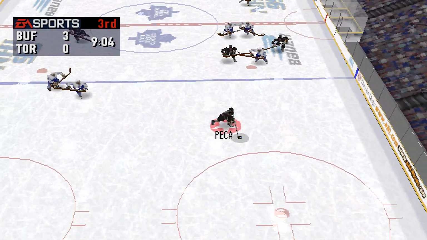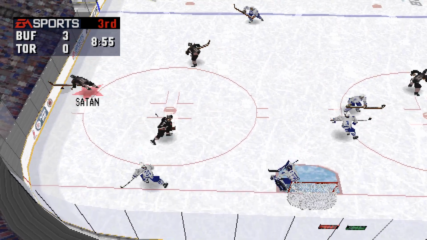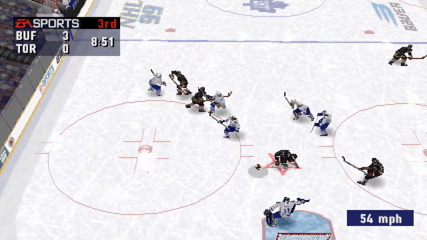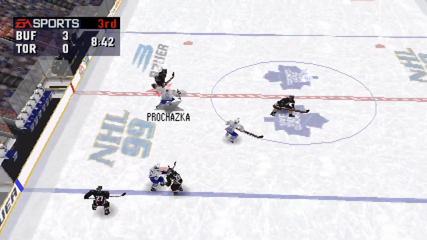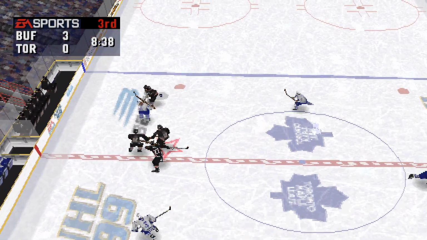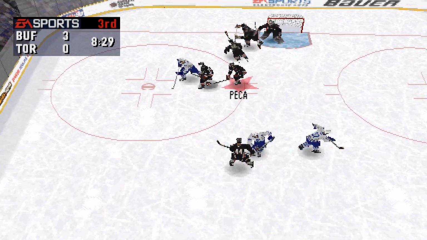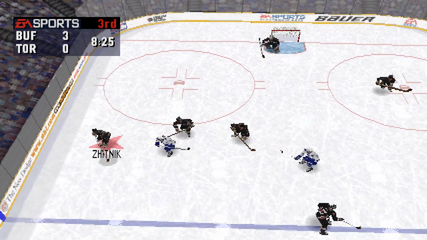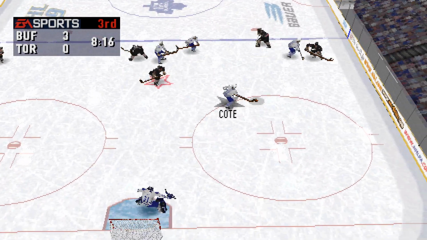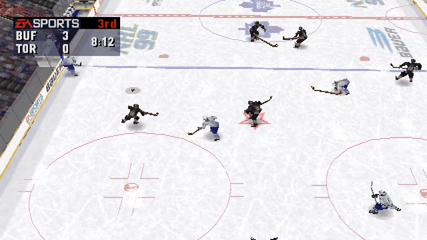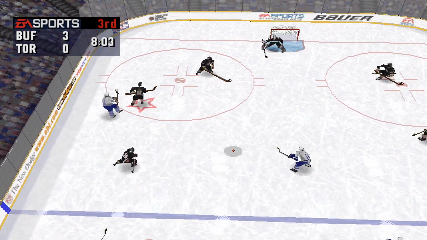Buffalo has really passed the puck well in this game. To Shatan. Schneider moves it to his own blue line. Buffalo has a solid lead. Sullivan winds up. Who blasted it? Shatan goes to Pekka. Toronto should be making a line change soon. Zhitnik knocked to the ice by Schneider. Schneider passes across. Moves in.